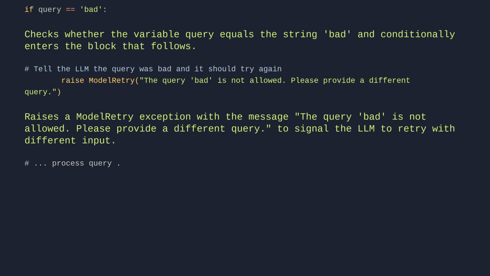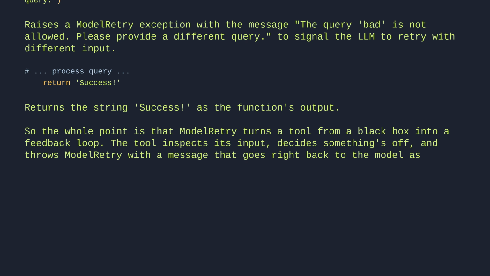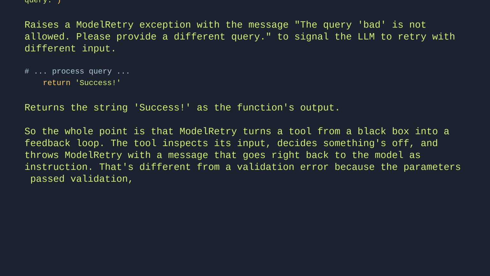So the whole point is that ModelRetry turns a tool from a black box into a feedback loop. The tool inspects its input, decides something's off, and throws ModelRetry with a message that goes right back to the model as instruction. That's different from a validation error because the parameters passed validation. It's the tool's own logic flagging the content.